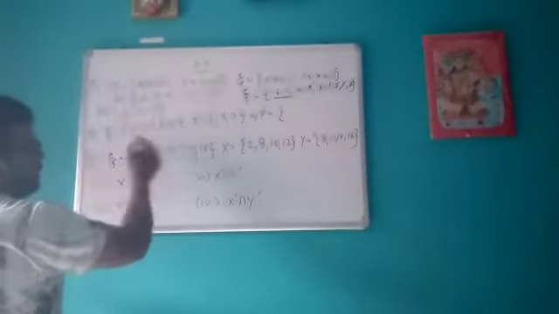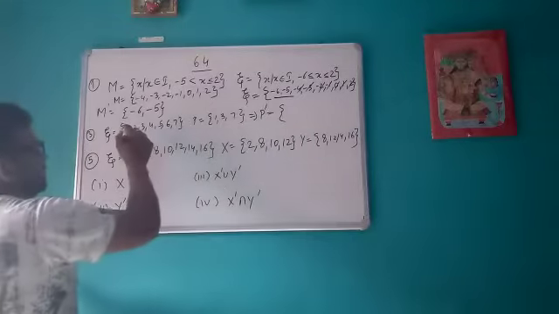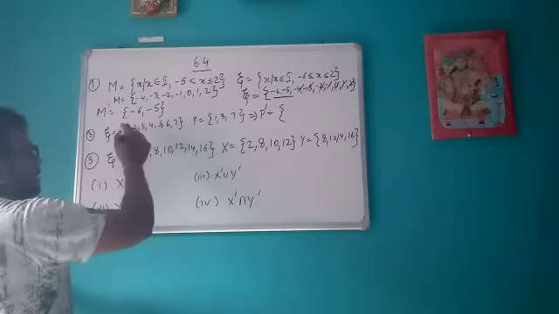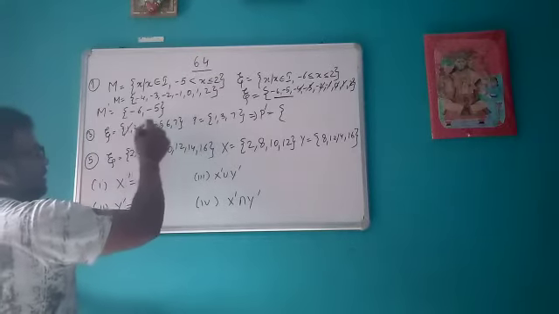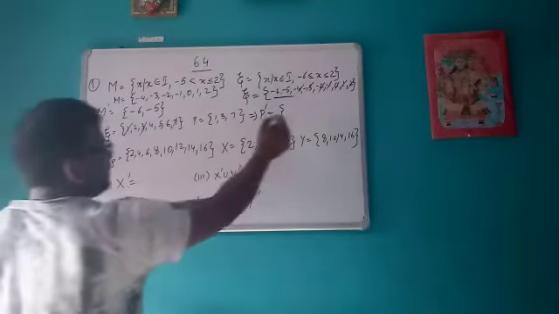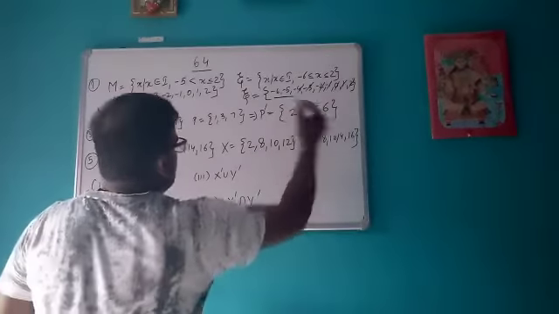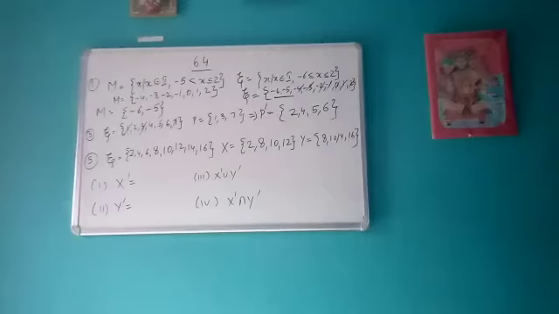Understood? Similarly, this is the universal set and P is 1, 3, 7. So we have to calculate P complement. So we will cut the elements which are present in P, that is 1, 3, 7. So what are the elements left? 2, 4, 5, 6. So P complement is 2, 4, 5 and 6. Okay.